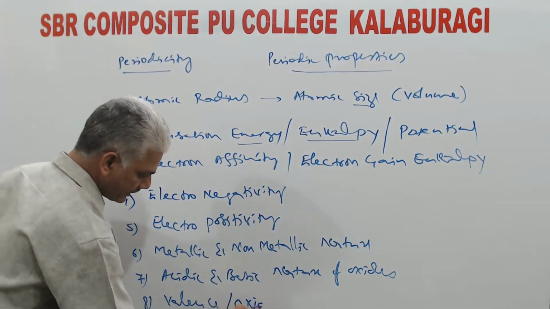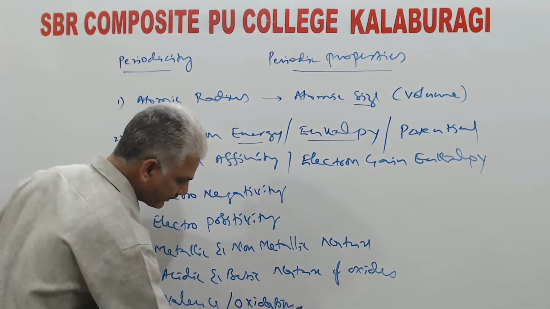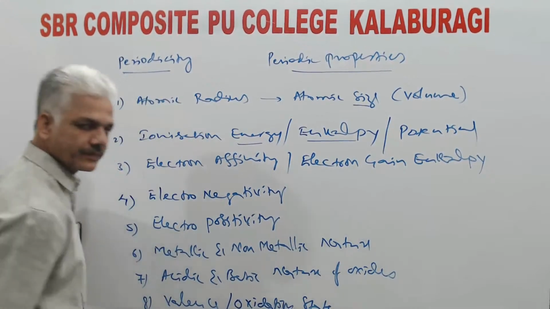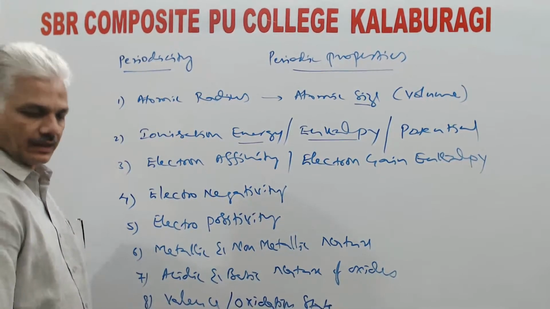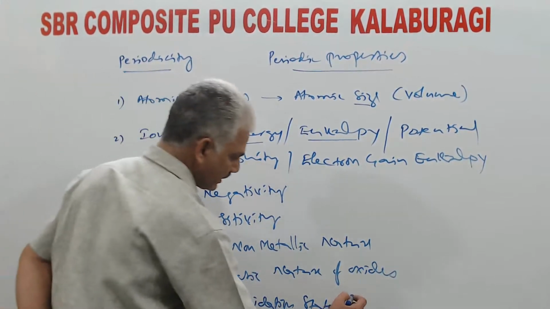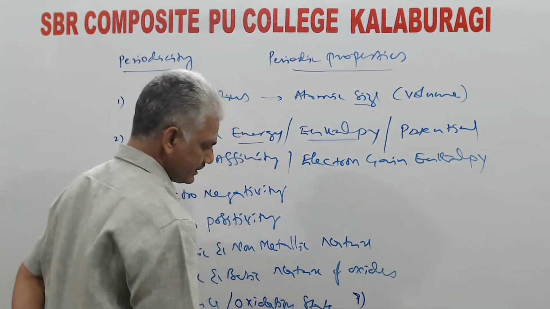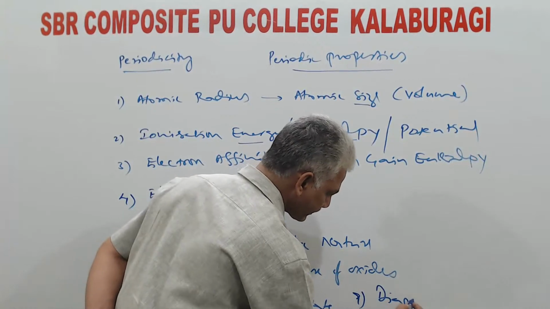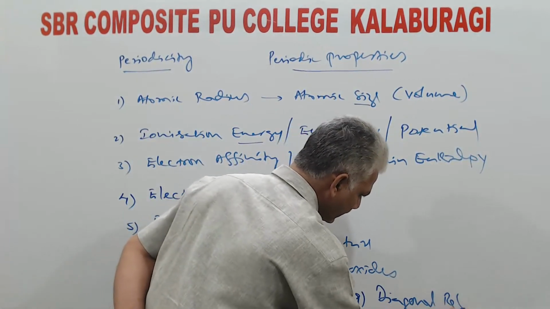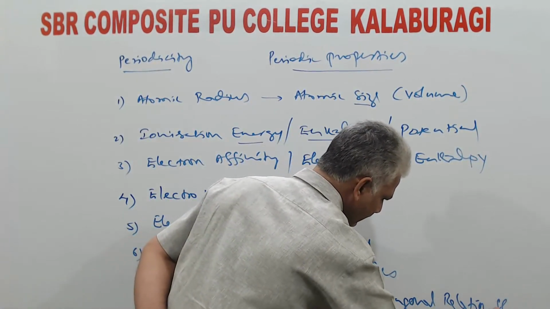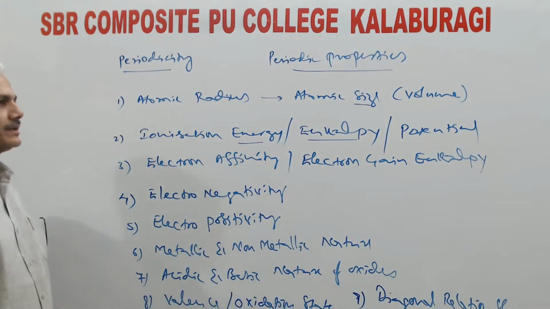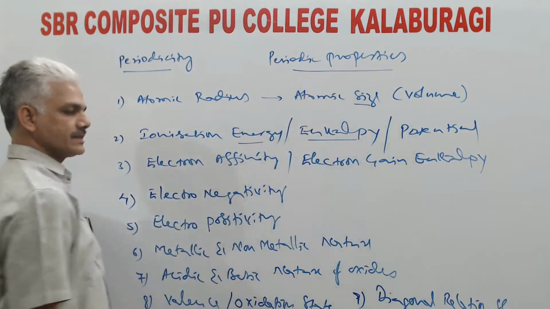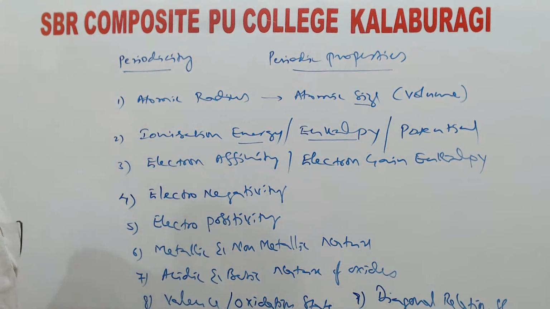Valency can also be taken as equal to oxidation state. They are not exactly the same, but they are closely related to each other. Then, one more periodic property is diagonal relationship. So, these 9 properties are commonly called periodic properties.